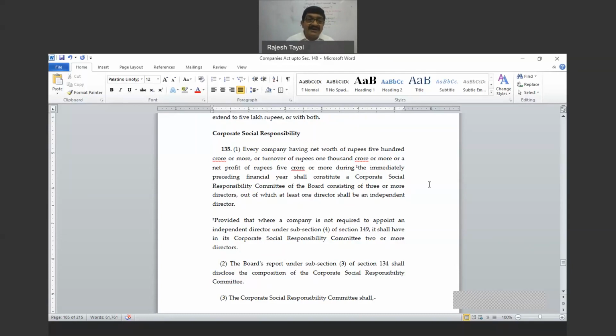The committee will determine how much amount should go for CSR activities as per legal requirement. Number two, what are the activities which should be done under CSR? Whether the company should do it alone or with somebody else? What is the supervision mechanism? How will track be kept of the amount spent? Everything will be done by the CSR committee. The CSR committee can make a recommendation to the board, but the board is not bound by that.